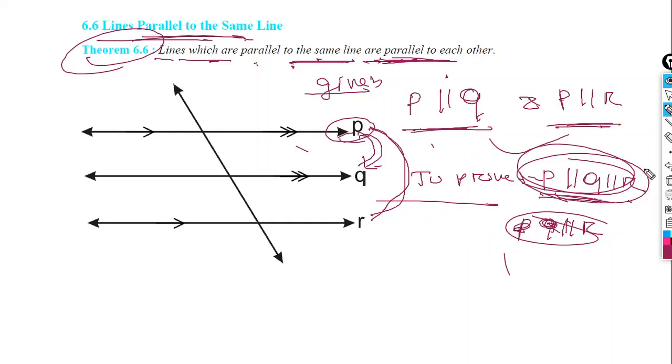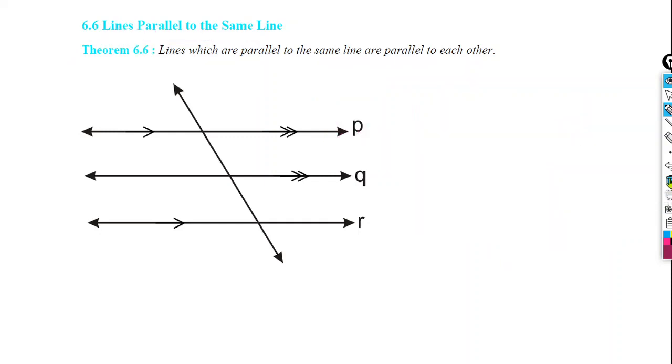Here we will move in this way. We can name some angles: 1, 2, 3, 4, 5, 6, 7, 8, 9, 10, 11 and 12.